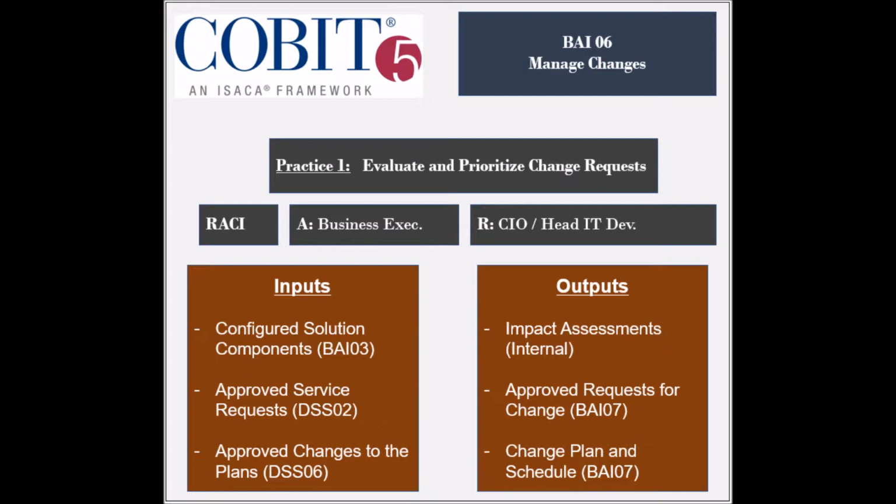The entity that is held accountable is the business executives. The practice receives several inputs that include the configured solution components from the BAI3 process, the approved service requests from the DSS2 process, and the approved changes to plans from the DSS4 process. It generates 3 outputs, which are the impact assessments to be used internally, the approved requests for change to be used by the BAI7 process, and the change plan and schedule to be used by the BAI7 process.